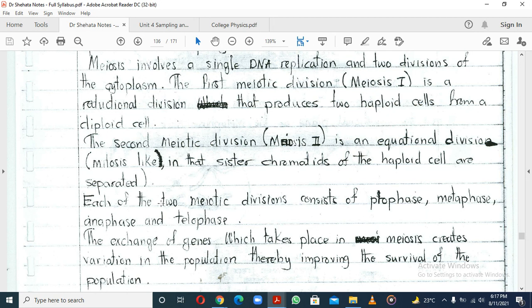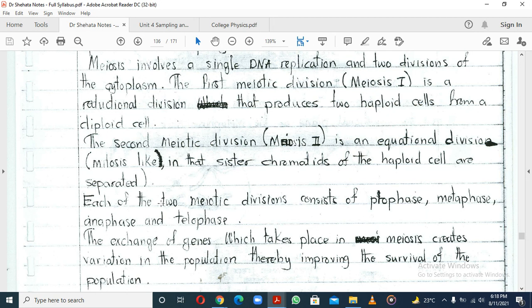So what's a haploid number? Haploid number is half of the diploid. So what's a diploid? Let's say for us human beings, the number of chromosomes in a cell is 46. So a cell which has 46 chromosomes is a diploid. Then when you get half the number of those chromosomes, that cell becomes a haploid. So that's something that's very, very important to take note of.